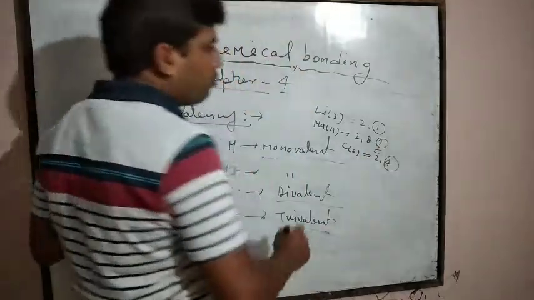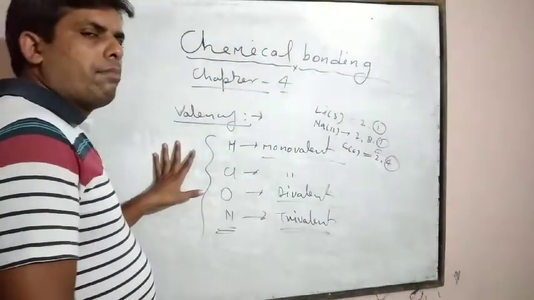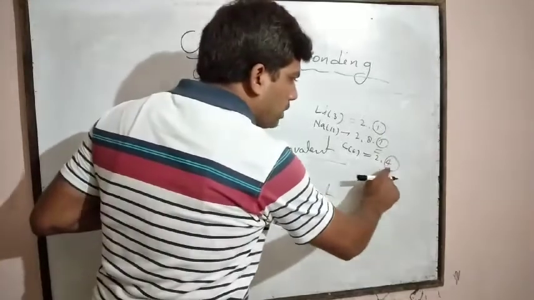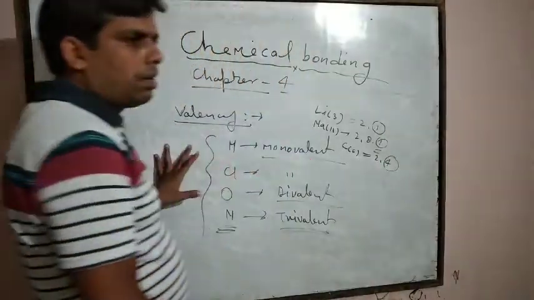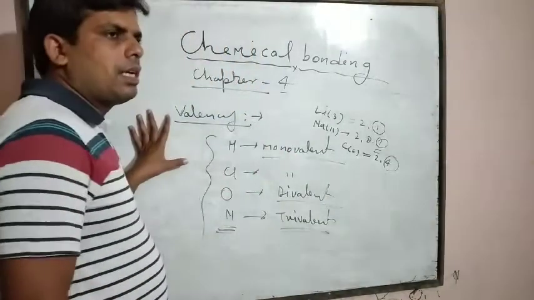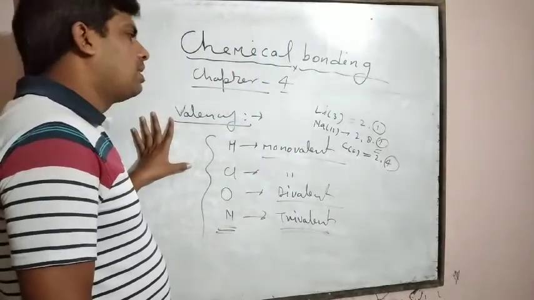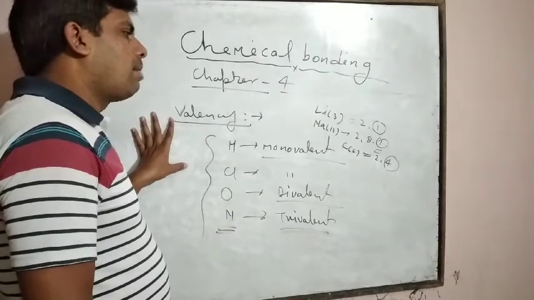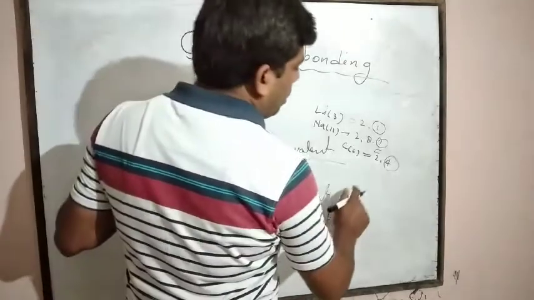Combining capacity is 4. Valence electron is also 4. This one is the valence shell, and electrons which are present in this valence shell are 4. It is the valency, and valence electrons are also 4. Similarly,